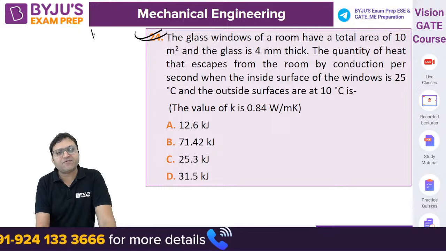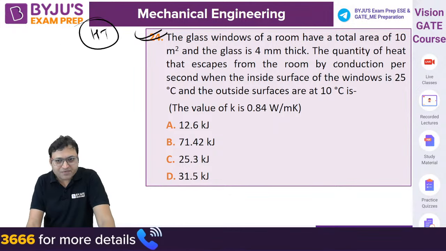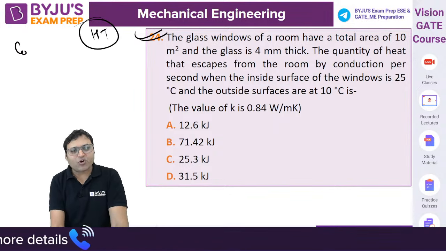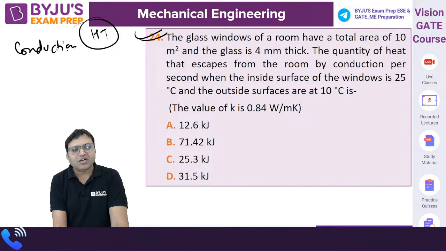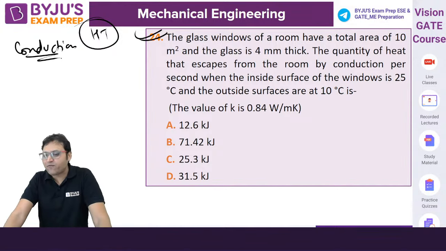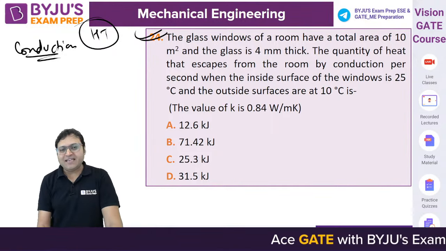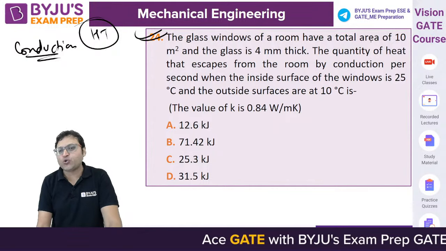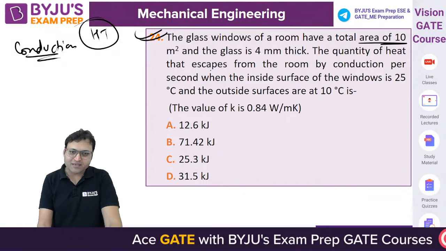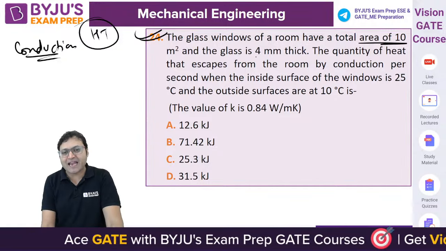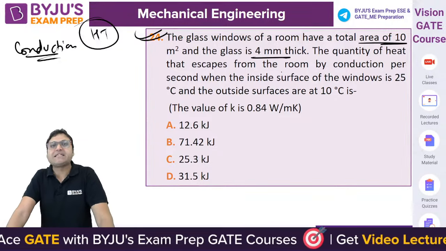The next question is from heat transfer. A very, very simple question from the conduction mode of heat transfer, which will be solved by using Fourier's law. Read the question carefully and do share your answer. There is a glass window of a room having a total area of 10 meters square, and the glass is 4 millimeter thick.